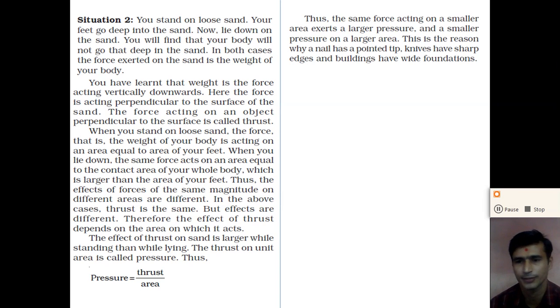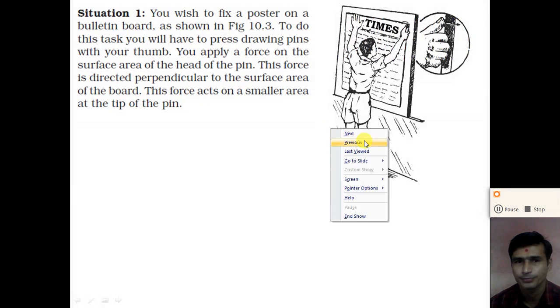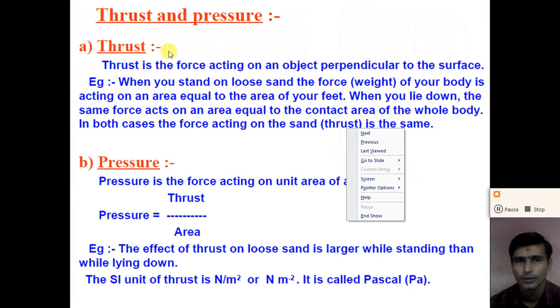of the pressure, right? So dear student, here the important point is the thrust. What is the thrust and what is the pressure? Thrust is the force perpendicular to the surface, right?